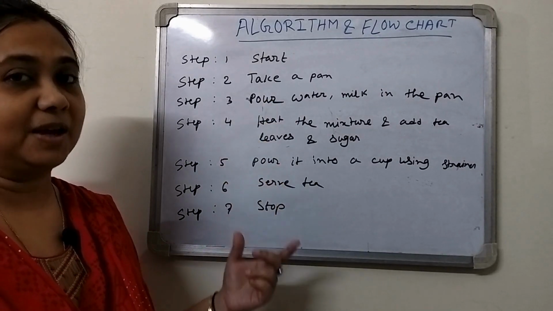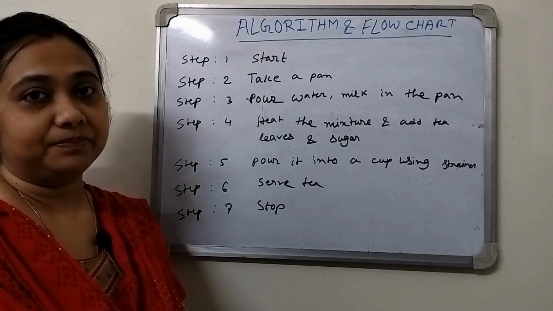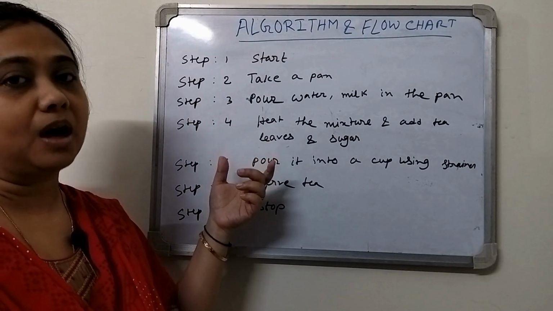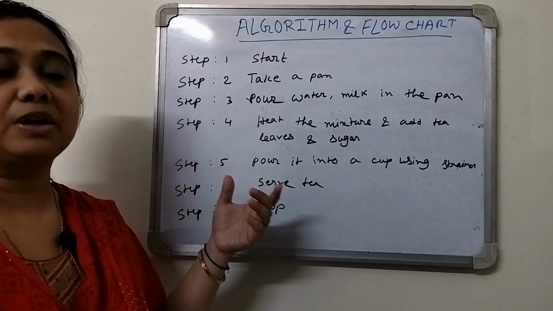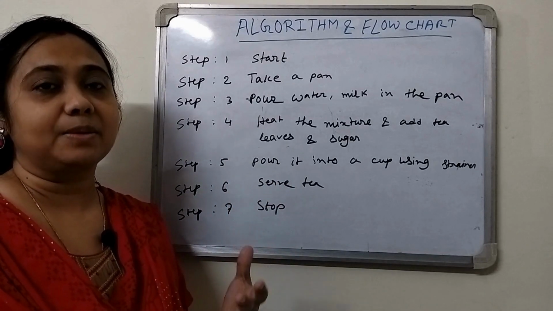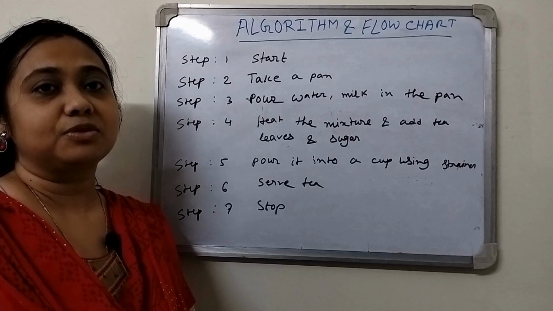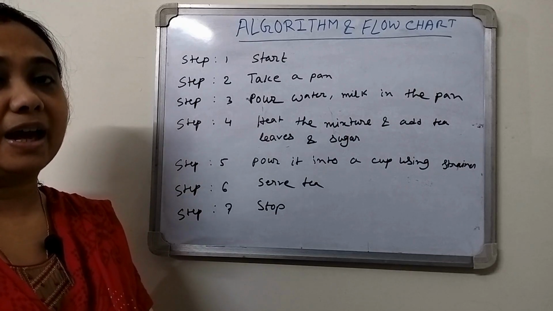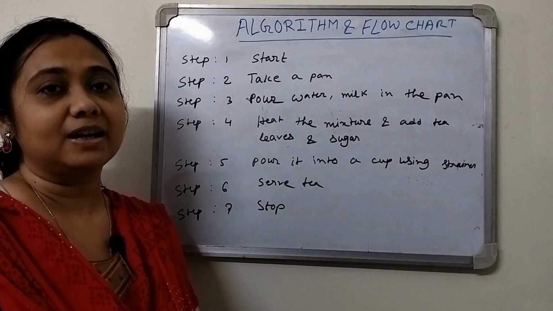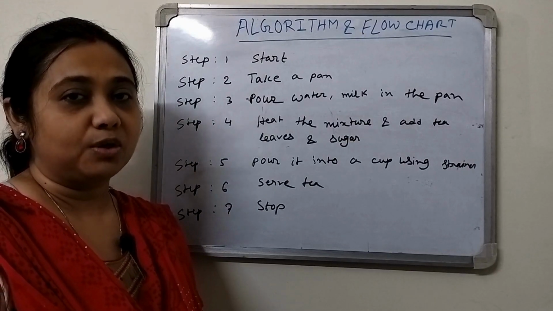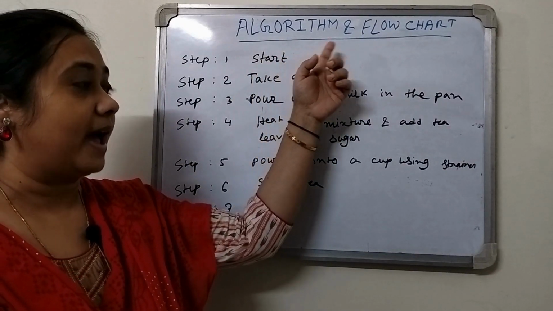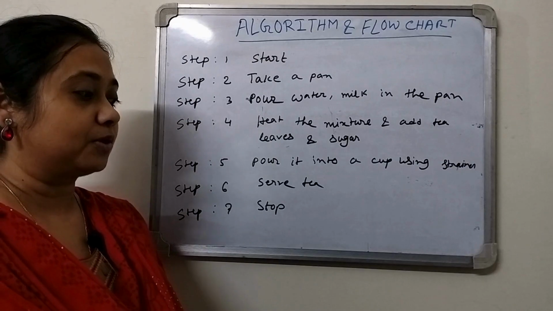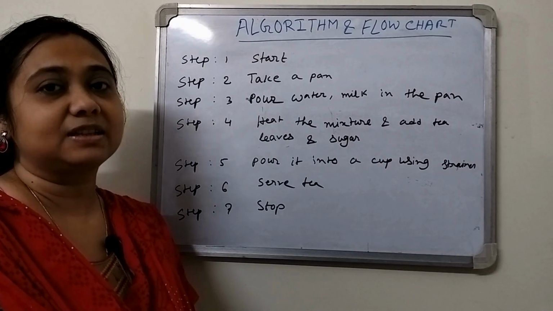So these are the steps we will follow to prepare tea. If we miss any one of the steps, then we don't get the proper output. Similarly, when we want to do some work or create some program in the computer, we have to follow some steps. If we miss some steps or we rearrange some steps, then we don't get the proper output. So we can say that the algorithm and the flowchart are the mechanisms to design different programs, especially in the computer.